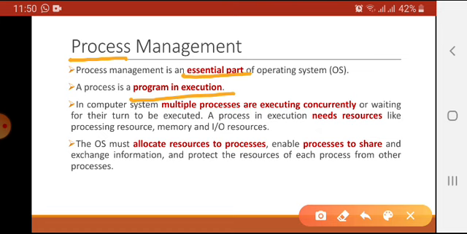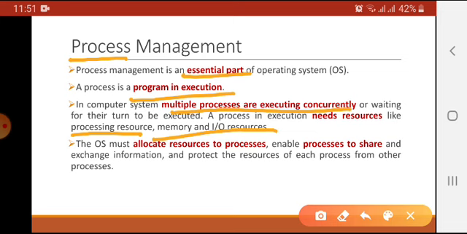So in computer system, multiple processes are executing concurrently. We all know that our computer systems nowadays provide us the facility to run multiple processes at the same time. Concurrently means at the same time, or these processes may be waiting for their turn to be executed. A process in execution needs resources like processing resources, memory and input output resources.